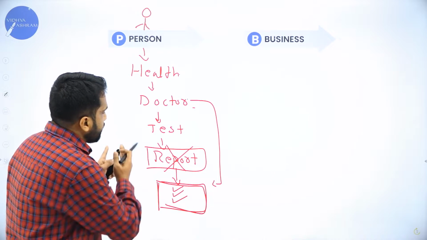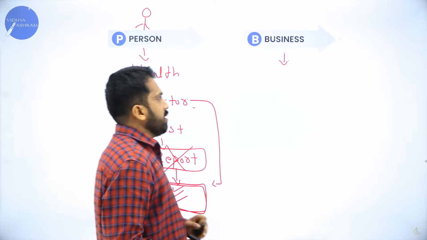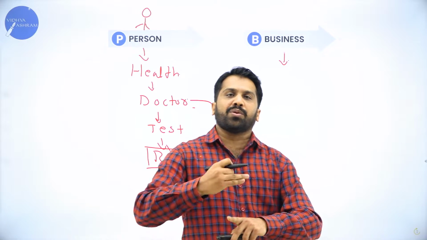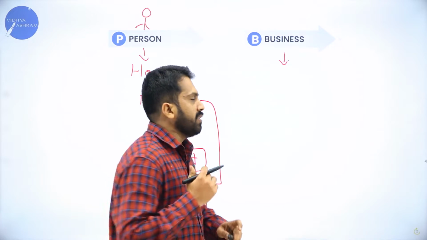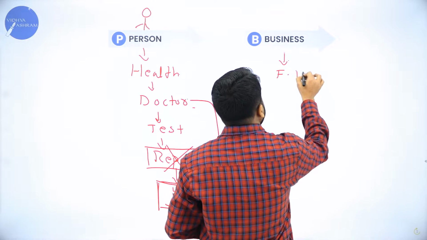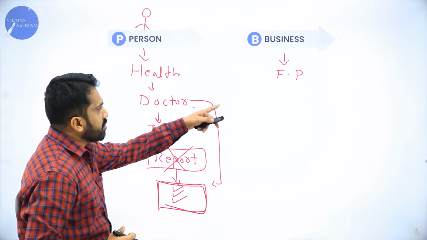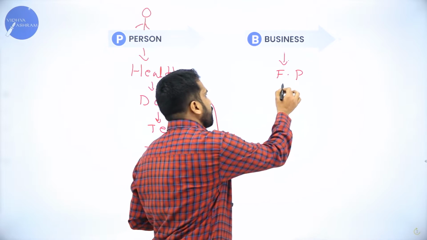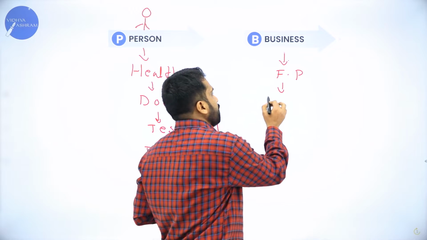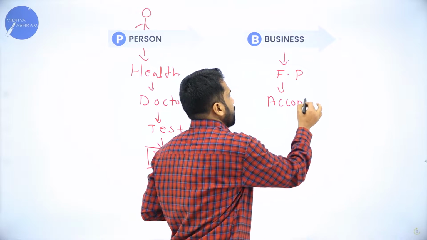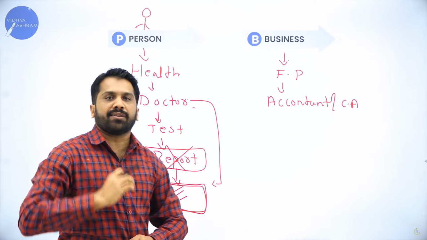Similarly, the same example will match with your second one. For example, a proprietor or owner wants to know the financial position of the company, whether the company is running at a profit or loss. Whom will he go to? In case of health, we go to the doctor. In this case, we'll go to an accountant, or else we can go to a CA, a chartered accountant.